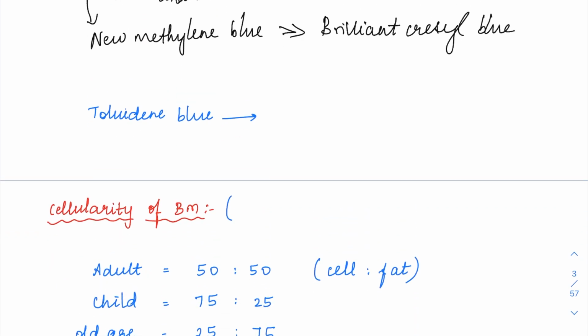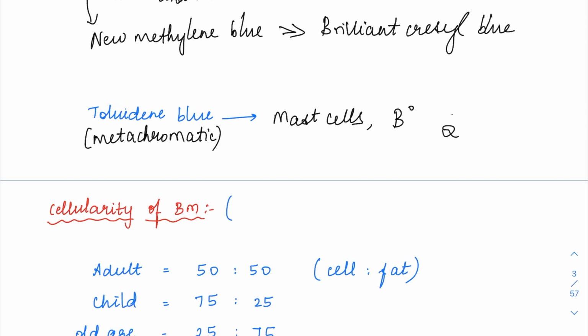And then we have toluidine blue stain. So toluidine blue, we use for staining mast cells and basophils. It is going to be a metachromatic stain. Metachromatic in the sense the stain color is going to be blue, but it is going to impart a different color to the cells it is staining. So basophils and mast cells are going to appear magenta colored here. Even though the stain is blue, it gives a different color, so it is called a metachromatic stain. An example of a metachromatic stain is toluidine blue, which is going to stain specifically the mast cells and basophils.